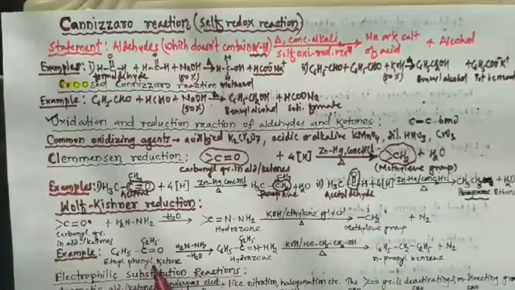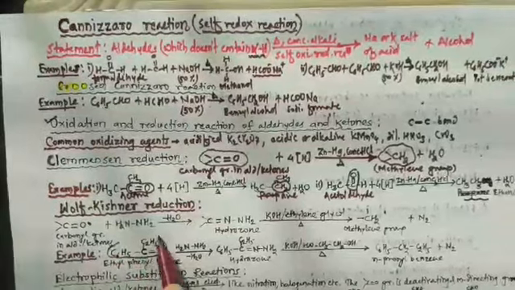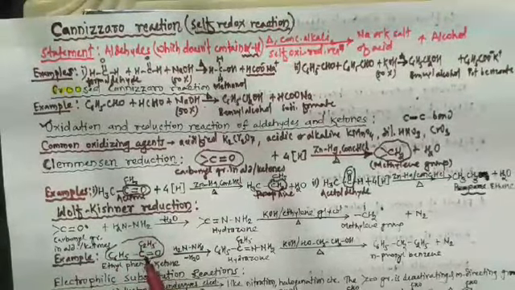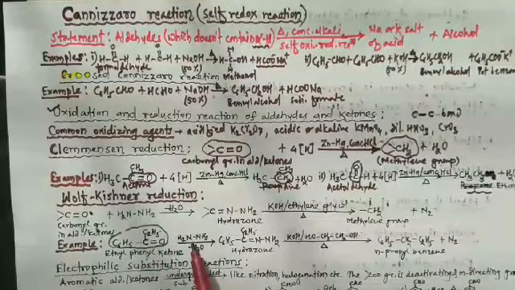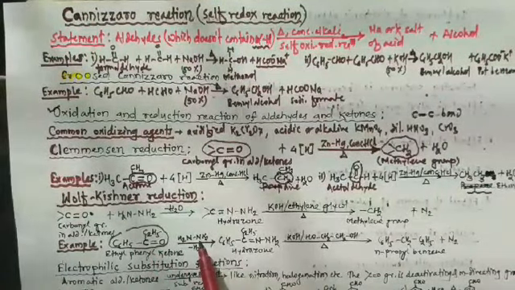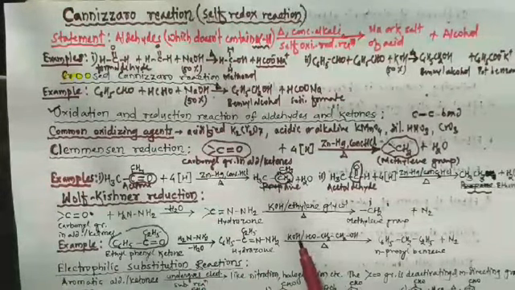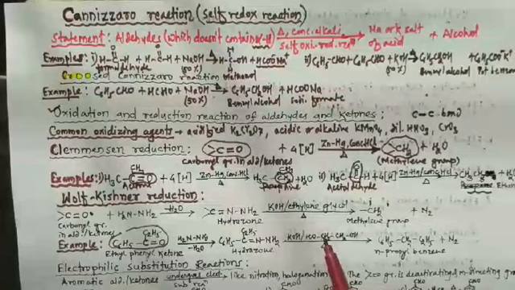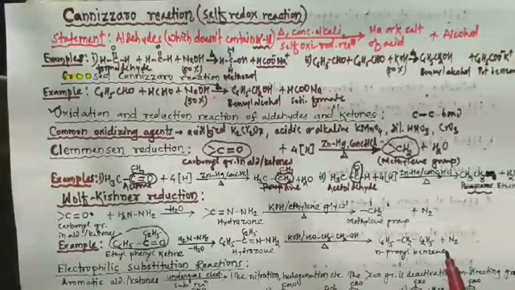Let's take an example. When ethyl phenyl ketone is reacted with hydrazine, first of all it produces hydrazone, and the hydrazone on heating with KOH in presence of ethylene glycol produces n-propylbenzene.